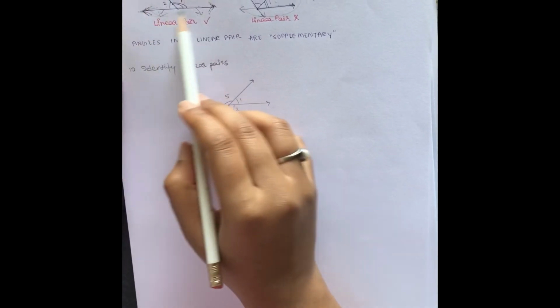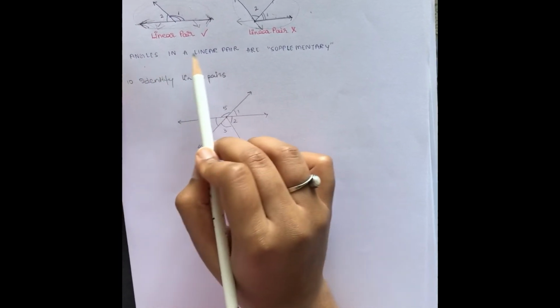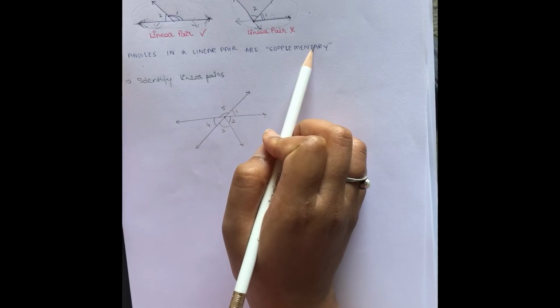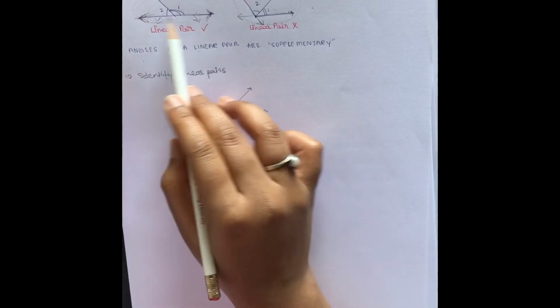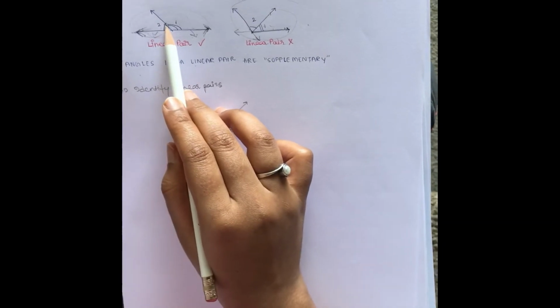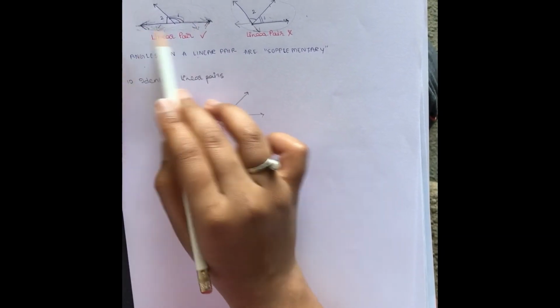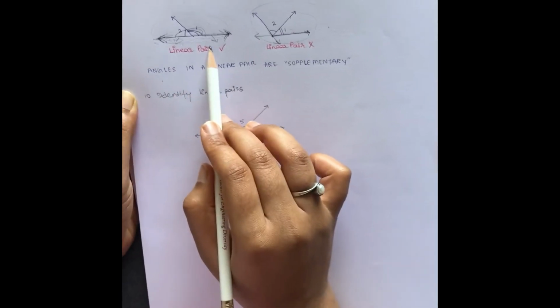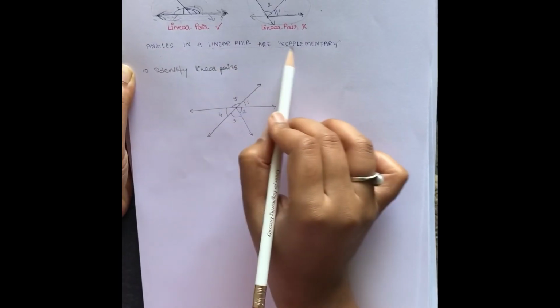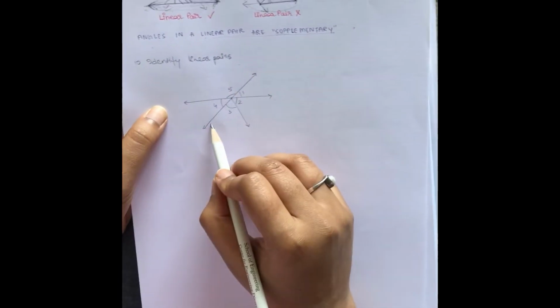And from the linear pair diagram, we can conclude that angles in a linear pair are supplementary because they face opposite directions, which makes the sum of the two angles of the adjacent pair equal to 180 degrees. So this is a line which makes 180 degrees, and hence the angles in a linear pair are supplementary.